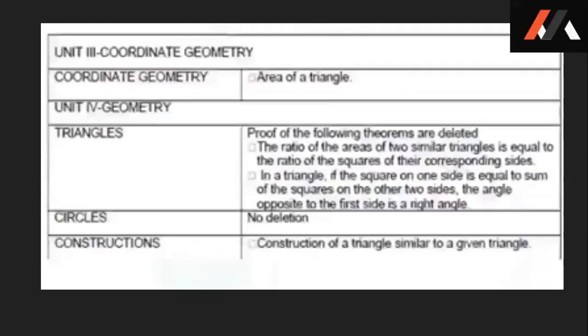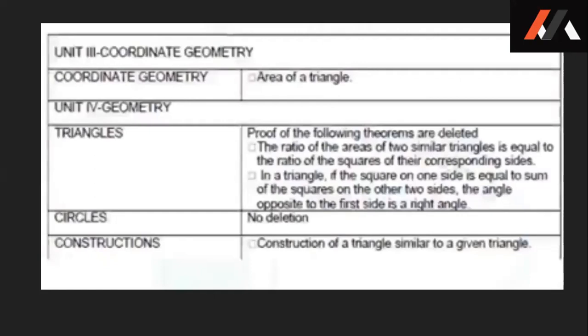Now let's go to coordinate geometry. In coordinate geometry, there are three parts. Only area of triangle has been removed from that. Now in the geometry section, triangles, there are two proofs removed. The first is that the ratio of areas of two similar triangles is equal to the ratio of squares of their corresponding sides, which has been removed.